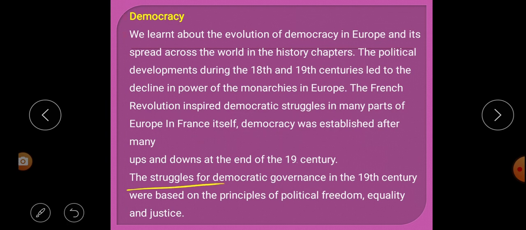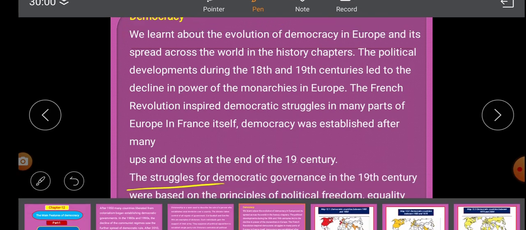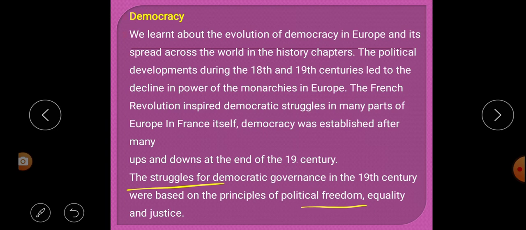The struggles for democratic governance in the 19th century were based on principles of political freedom, equality and justice. So the struggle for democratic governance in the 19th century was based on what? Based on the principles of political freedom, equality and justice.